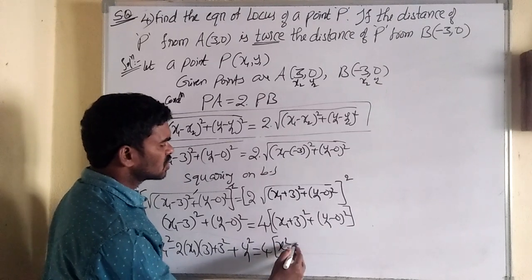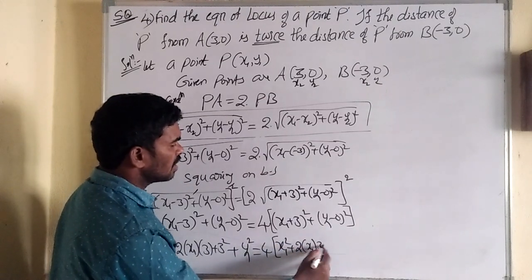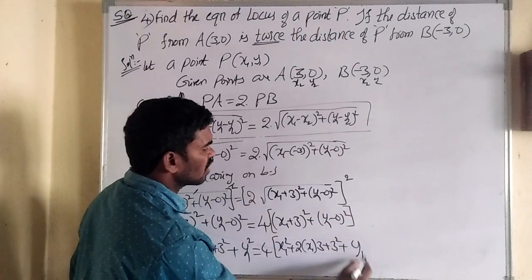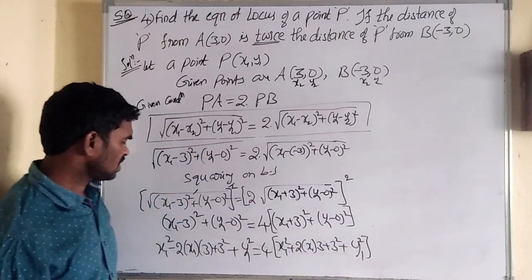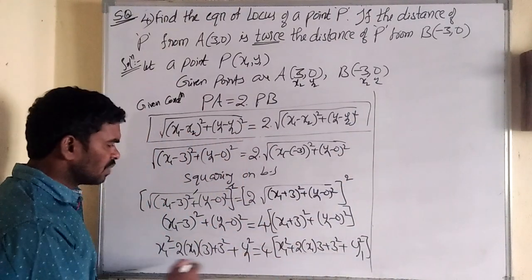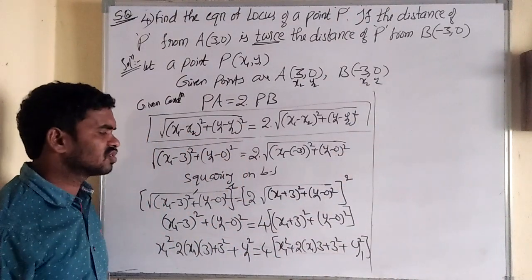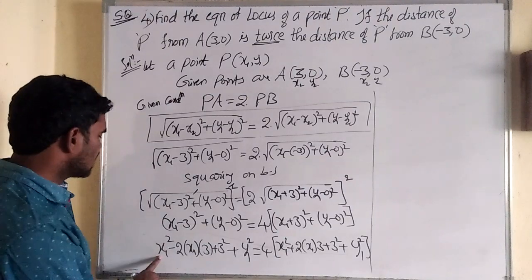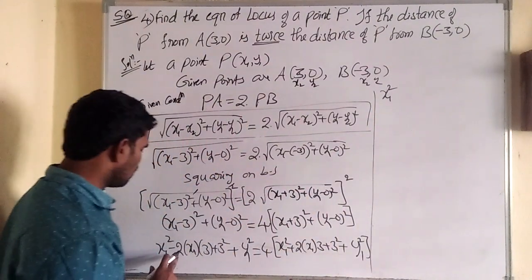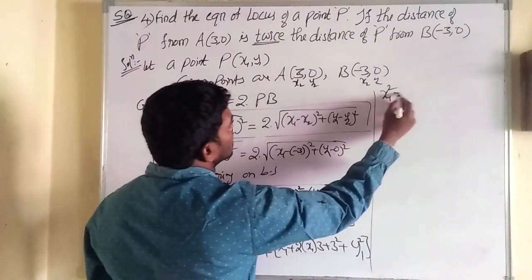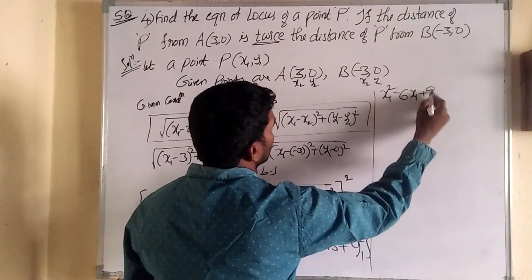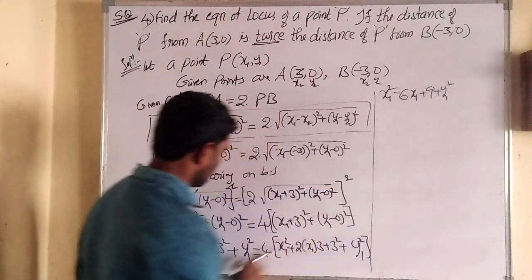A square plus 2ab plus b square plus y1 minus 0 means y1 only, y1 square. So simplify in the next step. Don't cancel x1 because it is 4 into x1 square. So that's why we have to simplify again. x1 square means x1 square. Next, minus 2 into 3, 6x1, plus 3 square means plus 9, plus y1 square.